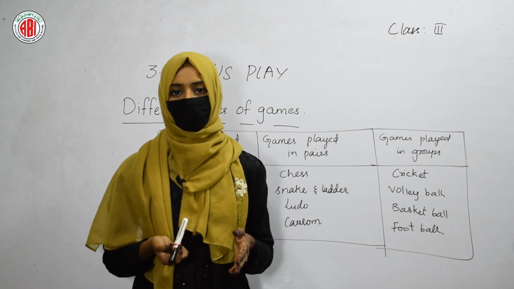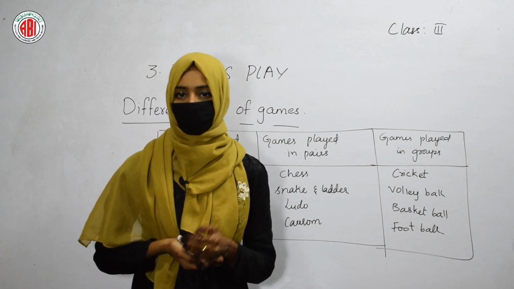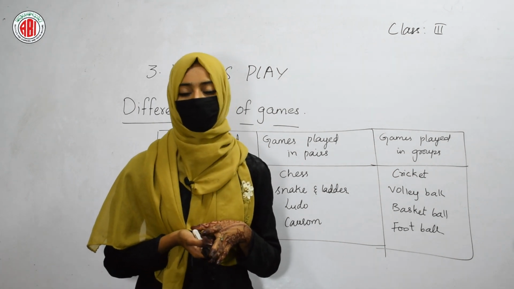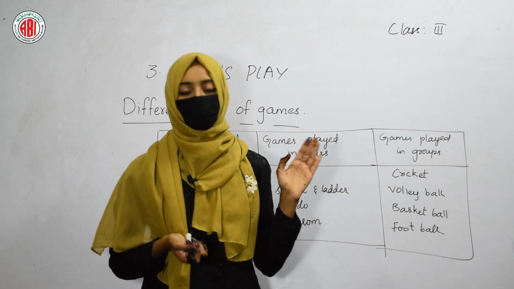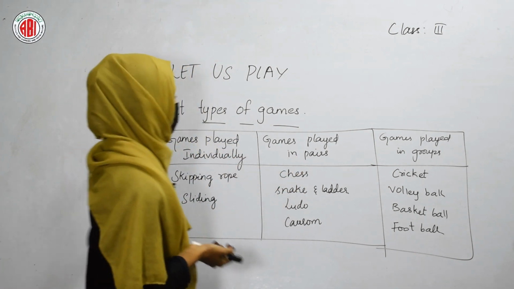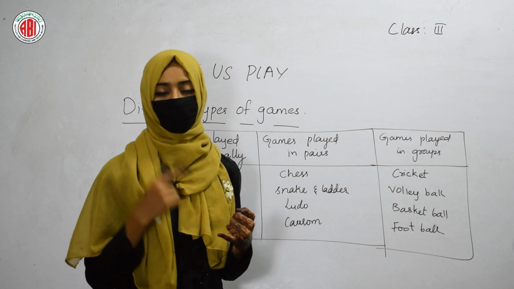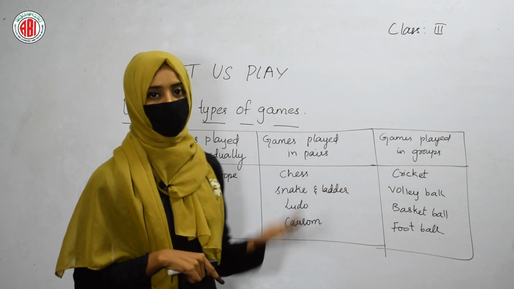So some of the games can be played individually. Some of the games can be played in pairs, and some of the different games can be played in groups. So here one table is given. We will learn that table in order to understand what are the different games that can be played individually, in pairs and also in groups.